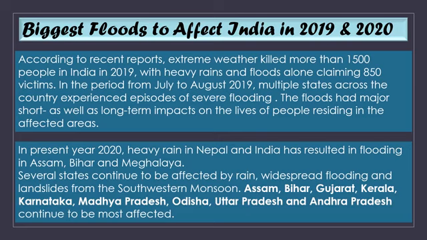heavy rain in Nepal and India has resulted in flooding in Assam, Bihar, and Meghalaya. Several states continue to be affected by rain, widespread flooding, and landslides from the southwestern monsoon. Assam, Bihar, Gujarat, Kerala, Karnataka, Madhya Pradesh, Odisha, Uttar Pradesh, and Andhra Pradesh continue to be most affected.